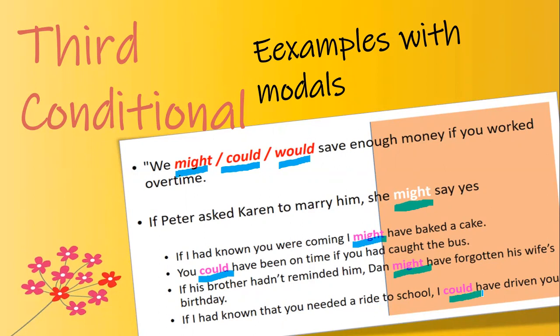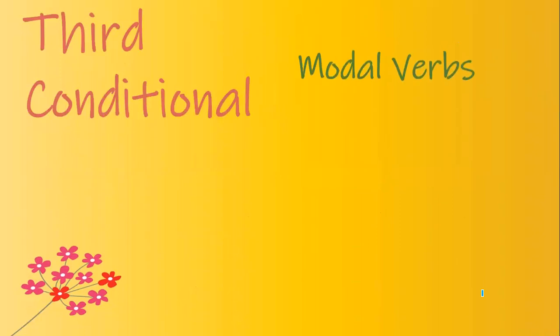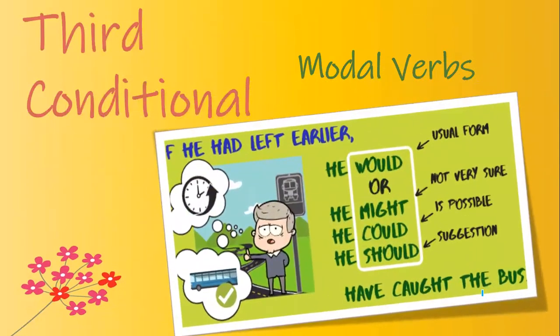So we can see that according to our situation, our idea, our sense, we can use some suitable modal verb to make good sentences. Look at this example. This is really going to help you. If he had left earlier, he would have caught the bus.